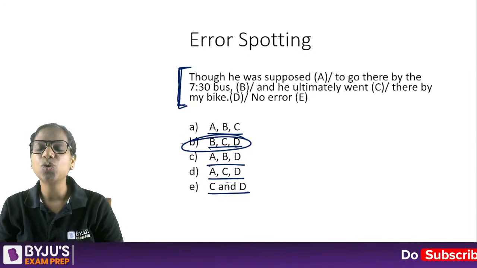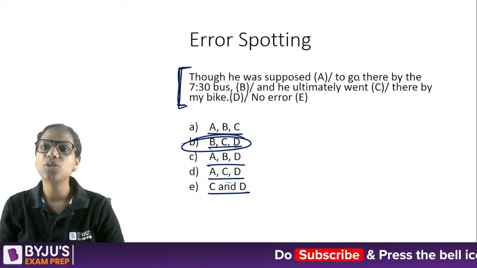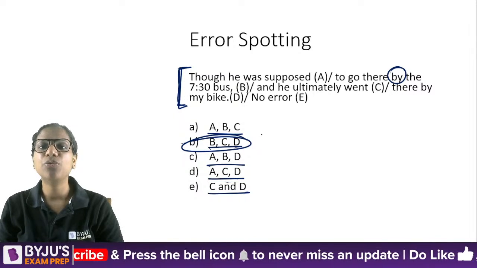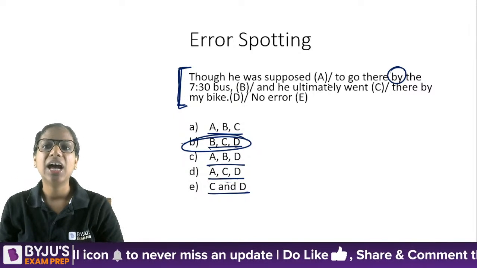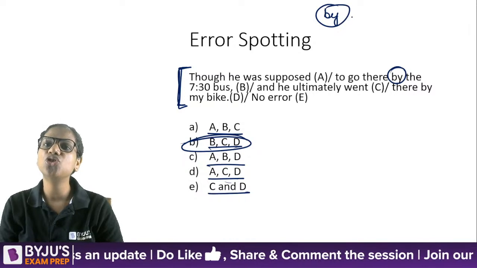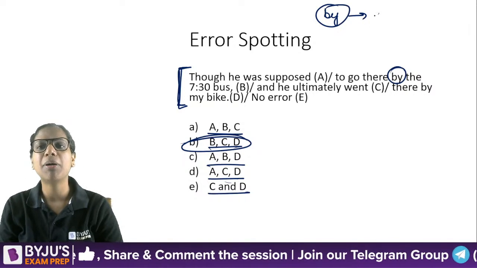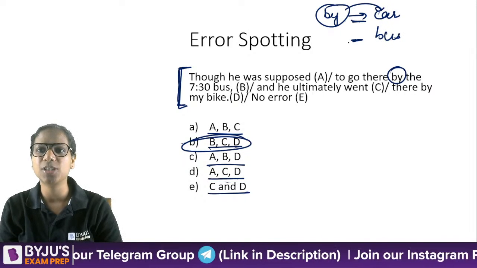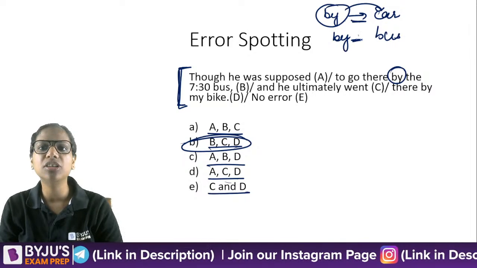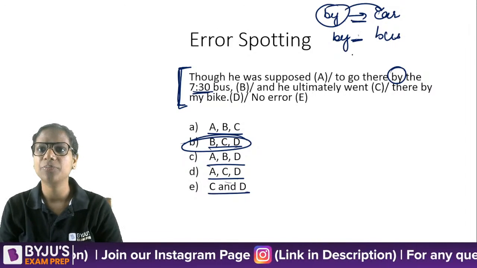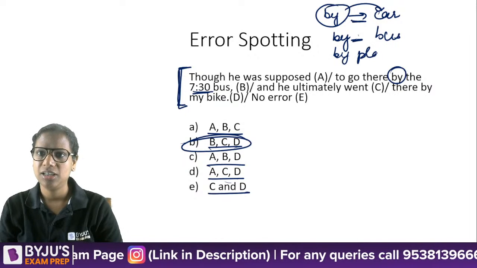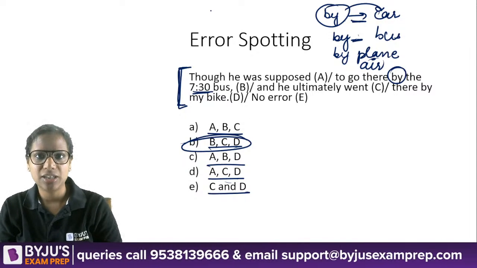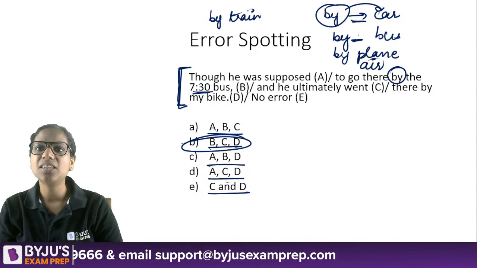So, let's have a look. Though he was supposed to go there, it will not be by the 7:30 bus. Okay. When I mention a specific bus, I do not use by. By is used just to give a means of transport. So I'm going there by car. I'm going there by bus. And nothing comes in between by and the mode of transportation. So by car, by bus, no specification, nothing. Okay. He is coming by plane. Right? By air. We also say by air. Okay. By train. So this by is wrong here.